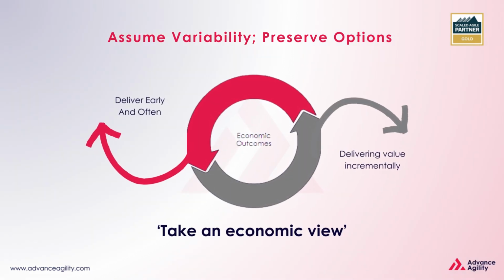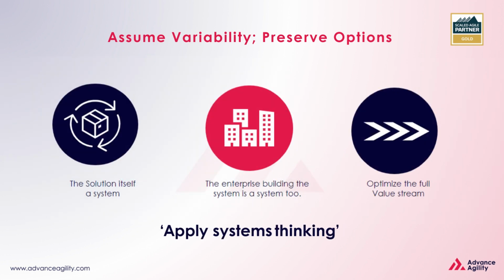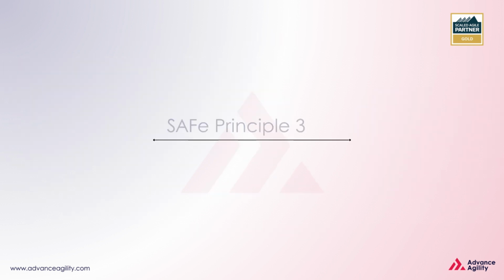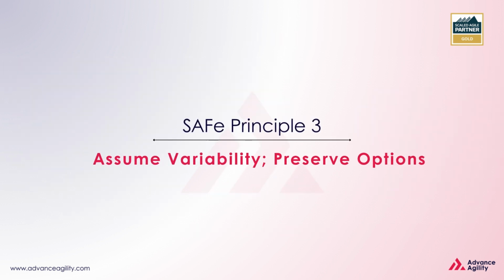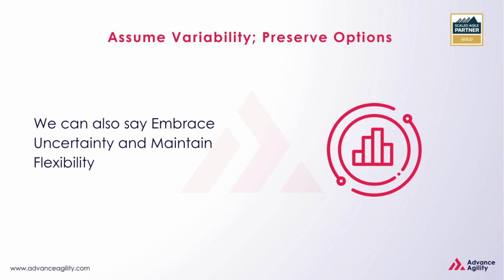We have also learned about the first SAFe Lean-Agile principle, take an economic view, and the second SAFe principle, apply systems thinking. In this session, we are going to learn about the third SAFe principle, which is assume variability, preserve options. We can also say embrace uncertainty and maintain flexibility.